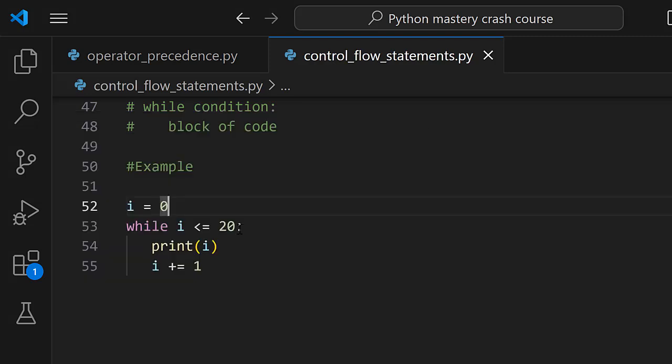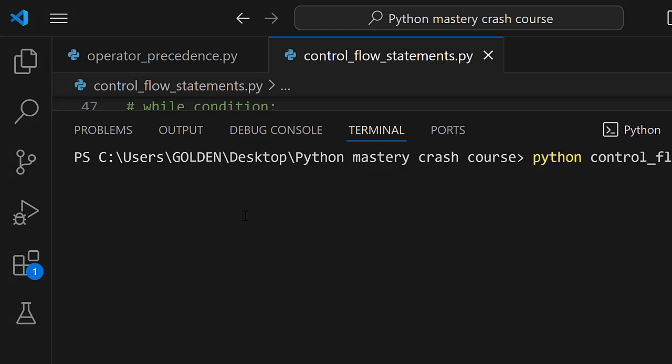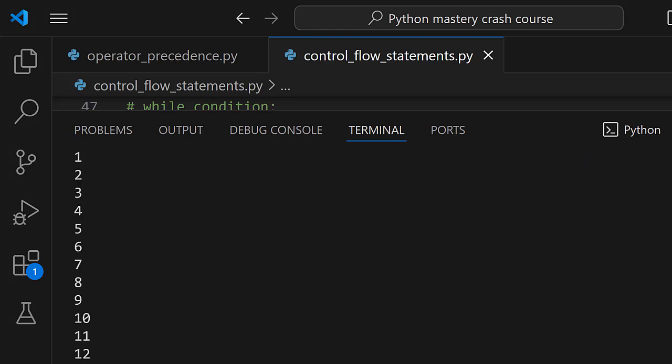And in cases where we are required to have a range from 0 to 19, we are not going to work with the equal to operator, in a way that we do not want to make 20 inclusive. So to test this as well, you can see that we are starting from 0 then to 19.